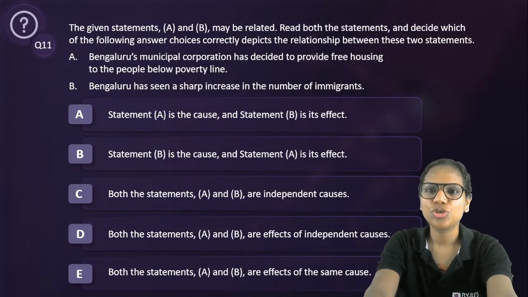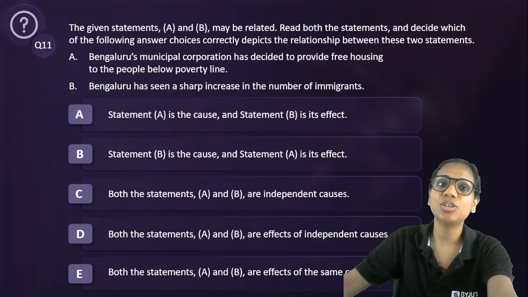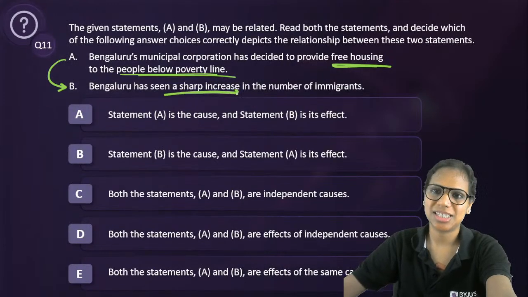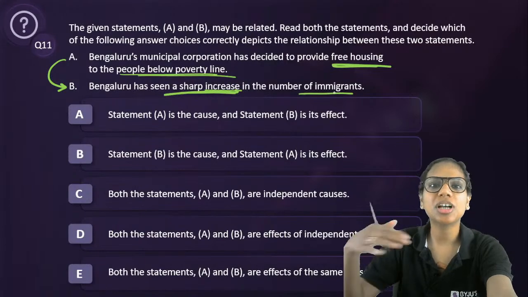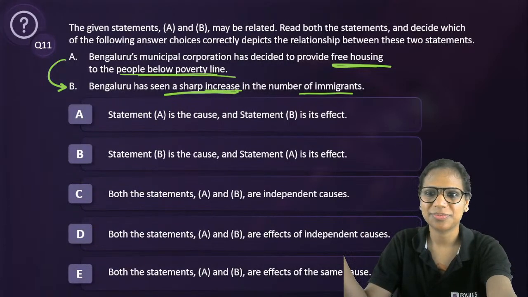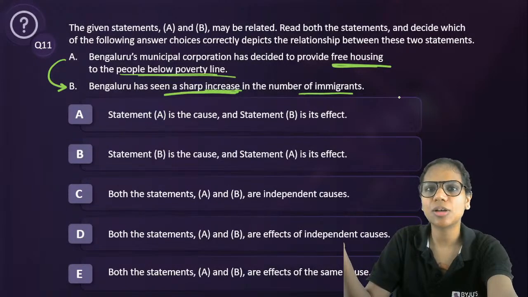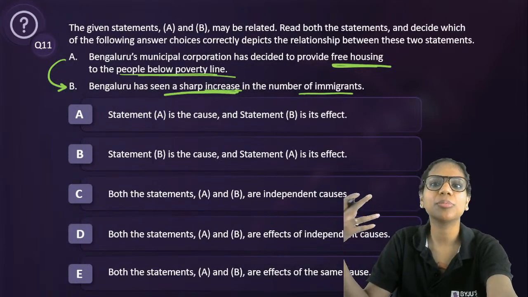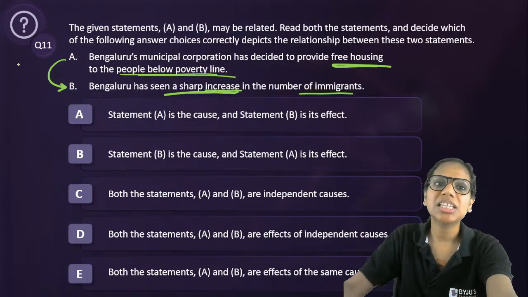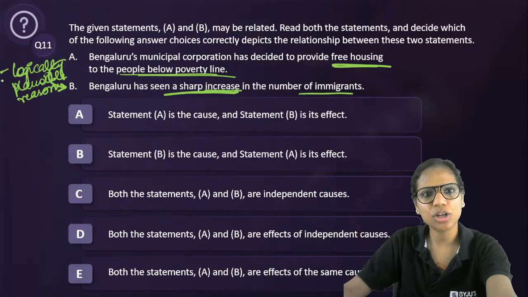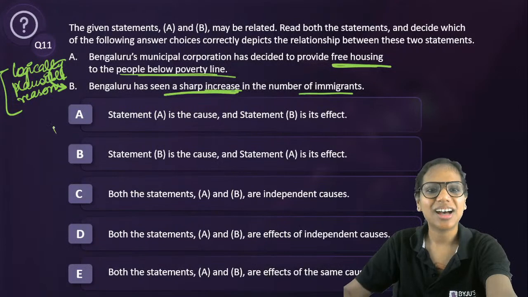If the municipal corporation of a place has decided to provide free housing to the people below poverty line, can it not be the reason for a sharp increase in people coming to this place from other cities also? It can be a logically possible reason. I understand that there can be an increase in the number of immigrants for other reasons also. Probably they are coming because of work, right? However, this is also a big enough incentive. Free house. So this can be a logically plausible reason. And if it is a logically plausible reason, then our answer is A.